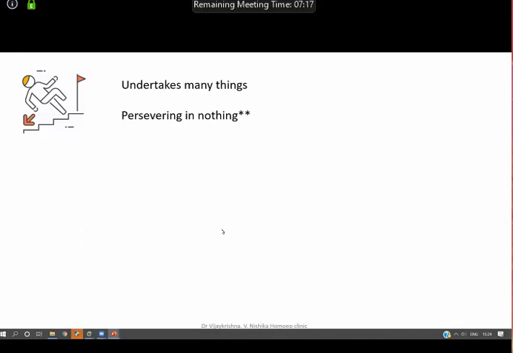Going ahead, we have another very important rubric. How do you interpret this in your clinic? Undertakes many things, but perceives nothing. Many times you have patients coming like this. They take up a lot of things, but they don't execute or they don't follow up with any particular thing. They take up many things, but they don't follow it up. Good. Any other definitions from your side? Practically, how do we elicit this in our day-to-day practice?